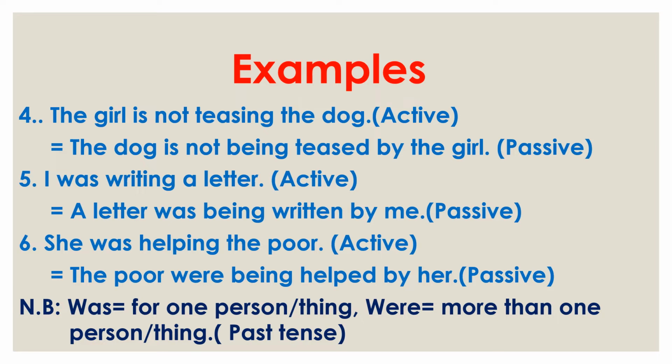Now here we need to remember one thing, like the previous uses. Was is used for one thing or one person, just like is, and were for more than one thing or person, just like are. But remember, am, is, are we use in the present tense, and was, were we use in the past tense.